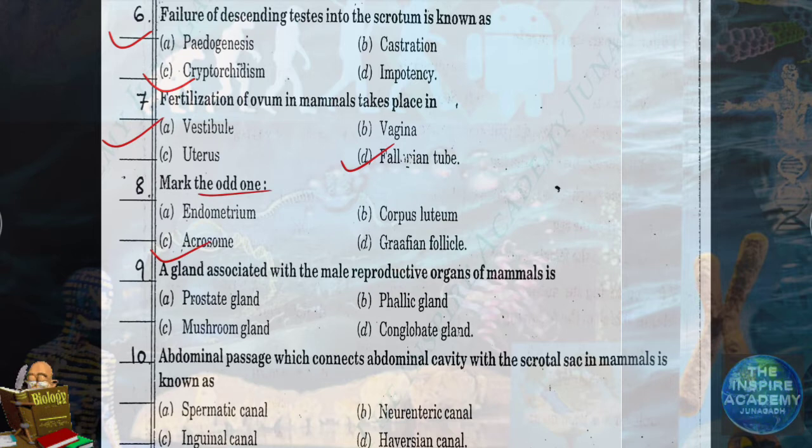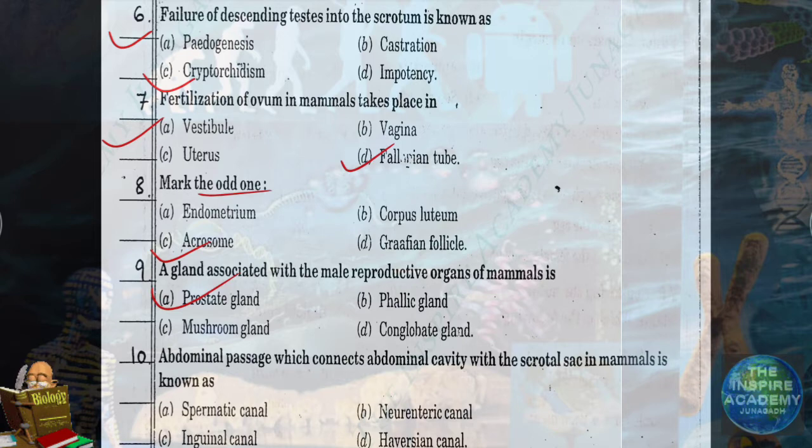Question number 9. A gland associated with the male reproductive organs of mammals is. Which gland? Prostate gland. Option A.